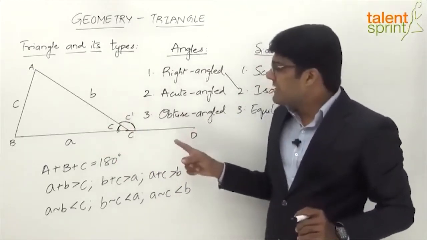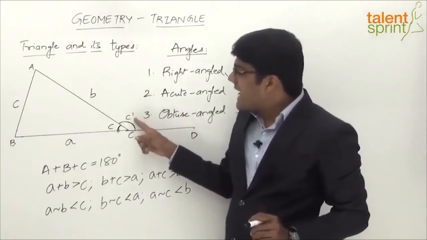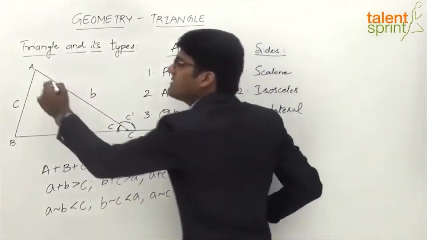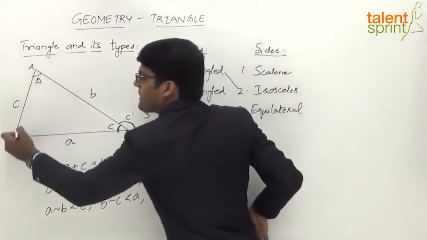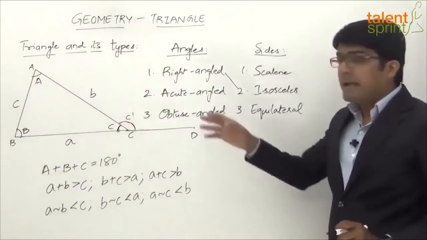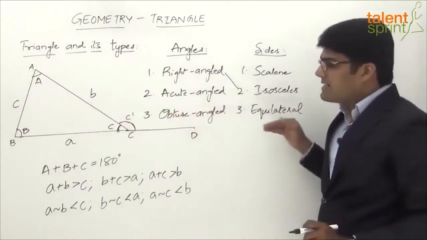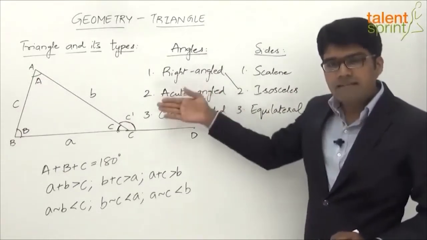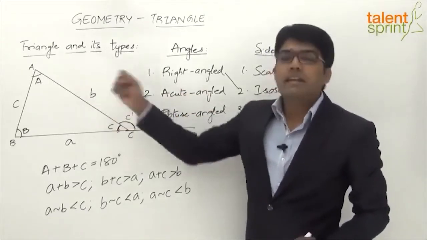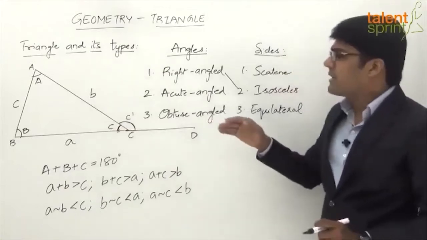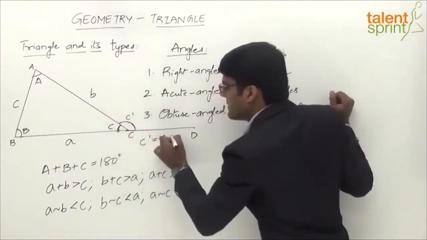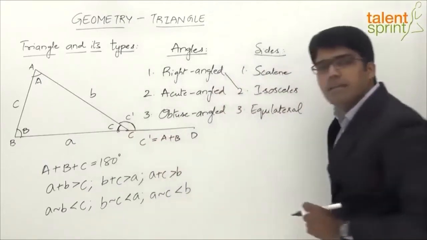Now the point to be noted here is that this angle C dash will be equal to the sum of the other two angles. What are the other two angles? A and B here. Alright, so there are three interior angles, angle B, angle C and angle A, right? When any of the sides is produced, we get an exterior angle, and that exterior angle will be equal to the sum of the other two interior angles. And it's very easy to understand. So the point which I am trying to make here is C dash will be equal to A plus B. The angle C dash will be equal to A plus B.